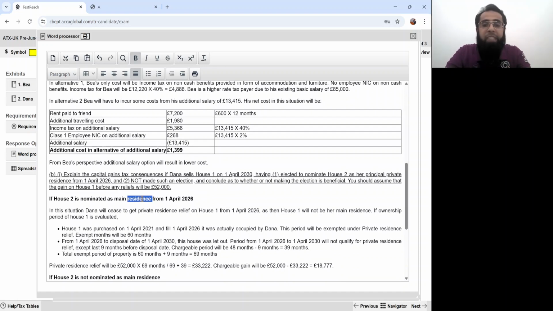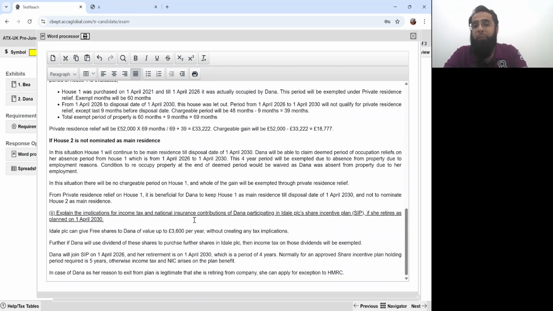Then a completely different evaluation of shifting main residence from house 1 to house 2. That was also a very good evaluation. And the last thing was in relation to share incentive plan. With this, our discussion on the official mock exam for June 25 attempt is done. Indeed, I would say that this paper was a mixed paper. Like this question was a bit technical, requiring good analysis. Question 2 was very easy.